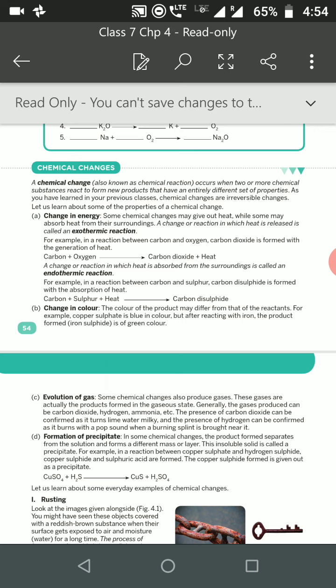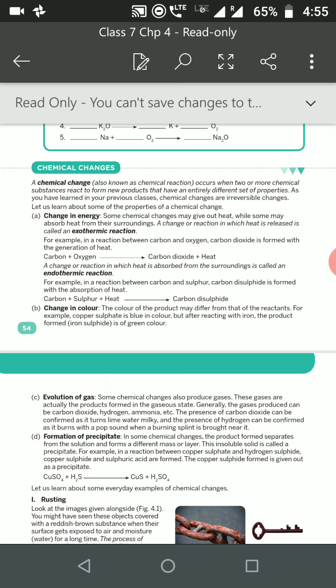So how can we say that a chemical change has occurred or a chemical reaction has taken place? We are going to discuss some characteristics or properties of chemical change. First, change in energy. Some chemical changes may give out heat while some may absorb heat. A reaction in which heat is released is called an exothermic reaction, and a reaction in which heat is absorbed is called an endothermic reaction.